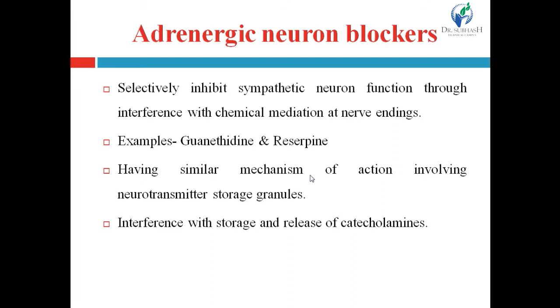These drugs have a similar mechanism of action involving neurotransmitter storage granules. They interfere with the storage and release of catecholamines.